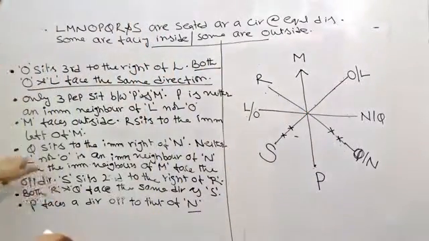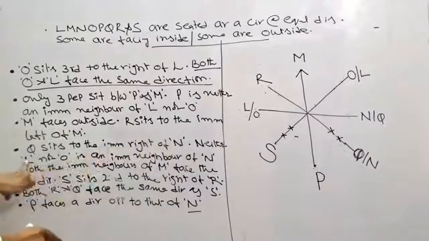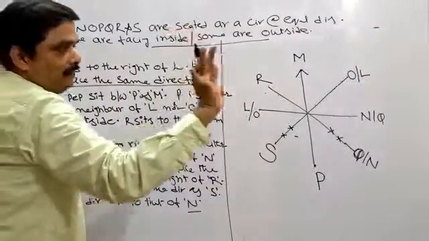Next one. What's the next information they have given? Neither L nor O is an immediate neighbor of N. Now very clear information, you see.